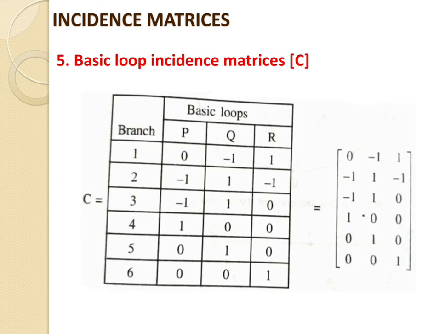So this is the required matrix for the basic loop incidence matrix, denoted by C, which is equal to 0, -1, 1, -1, 1, -1, -1, 1, 0, 1, 0, 0, 0, 1, 0, 0, 0, 1. In this way we get the value of the basic loop incidence matrices.